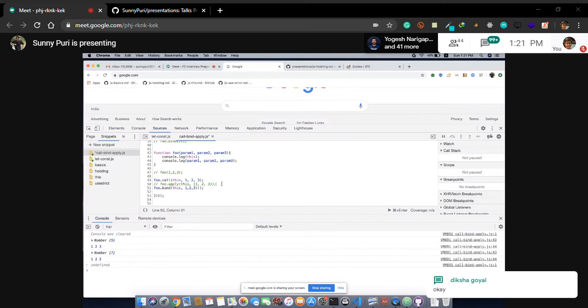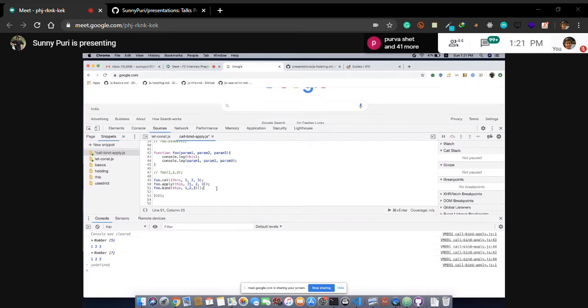Okay. So let's see what is bind. It is the same as call, but this will not execute at the same time. This will execute later. Later means it will return a function and you have to call it again. So bind will return a function.